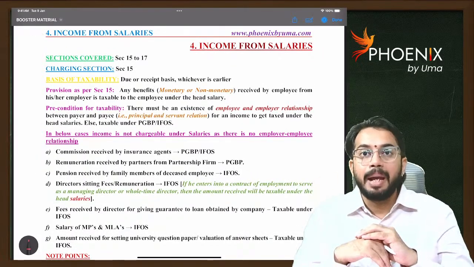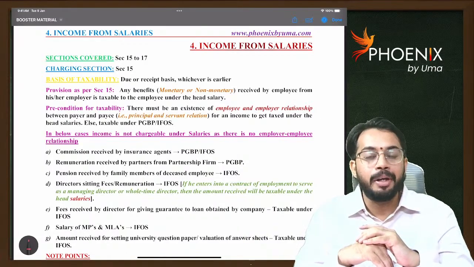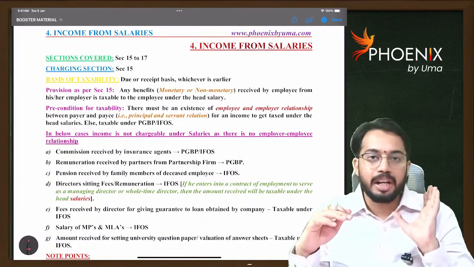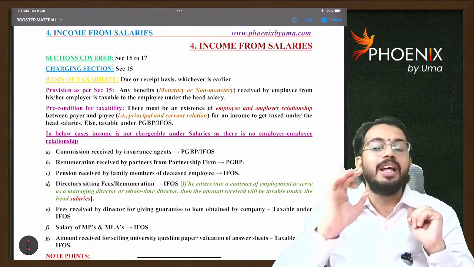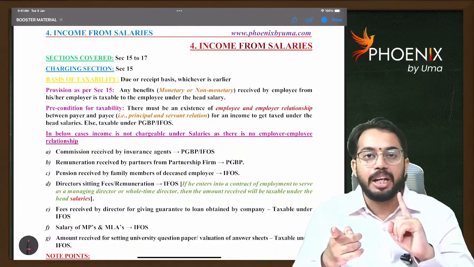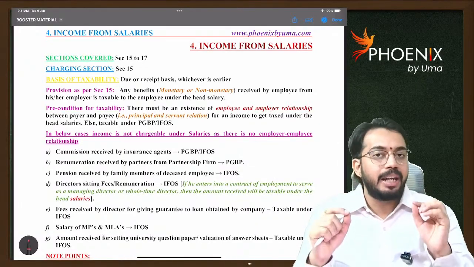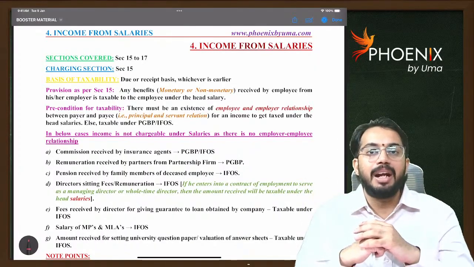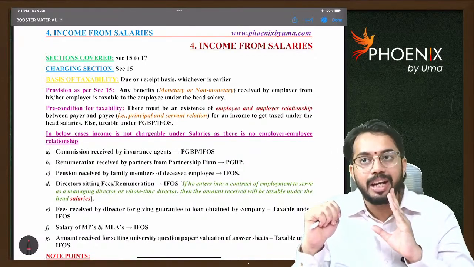Whatever benefits received by the employee, all benefits, whether monetary or non-monetary, are taxable to the employee under the head income from salaries. The important thing is there should be principal-servant relationship. Only if there is principal-servant relationship, and out of that relationship any benefit is received, then only that benefit is taxable under the head income from salaries. If there is principal to principal relation, then whatever benefit is received is taxable under PGBP. So the very important thing is employer-employee relation. Are you able to understand?